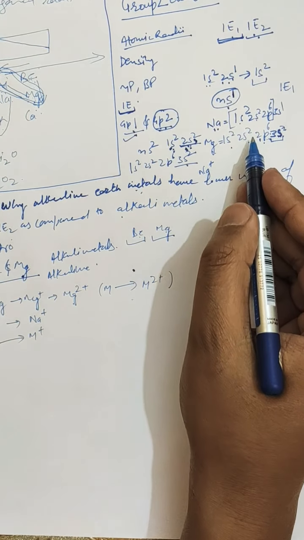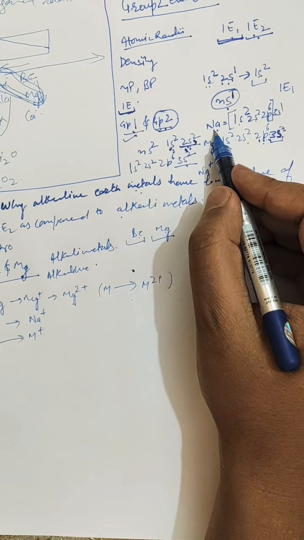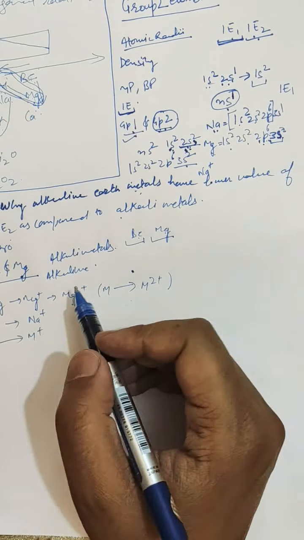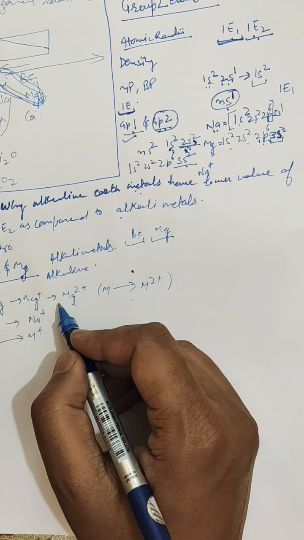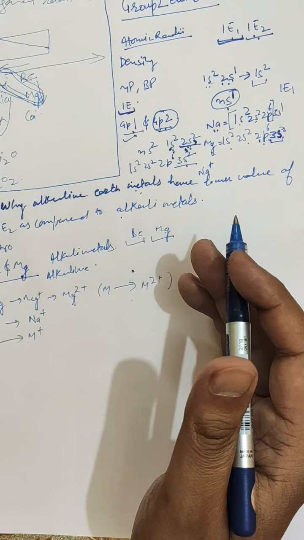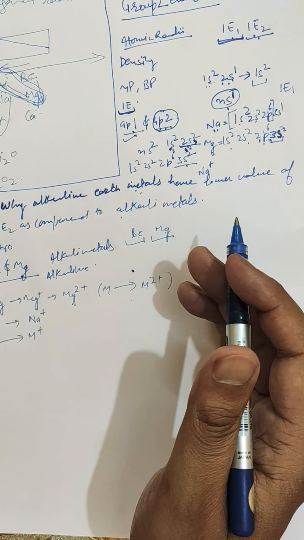Why? Because by forming a unipositive ion, alkali metals are converted into the nearest noble gas configuration, whereas alkaline earth metals lose two electrons easily so that they can attain the nearest noble gas configuration. So this is the reason why divalent ions are formed easily from the alkaline earth metals.